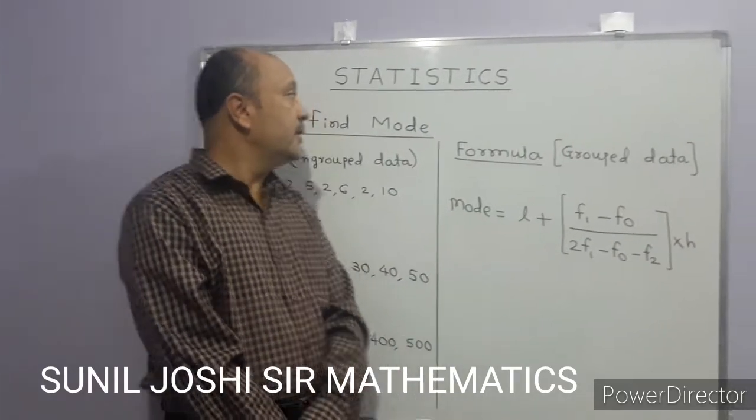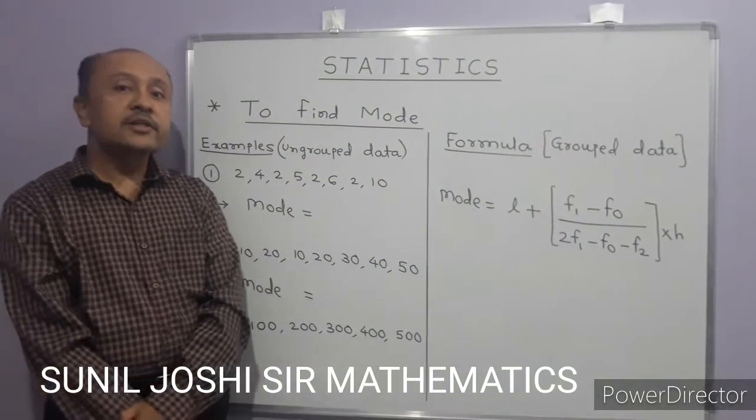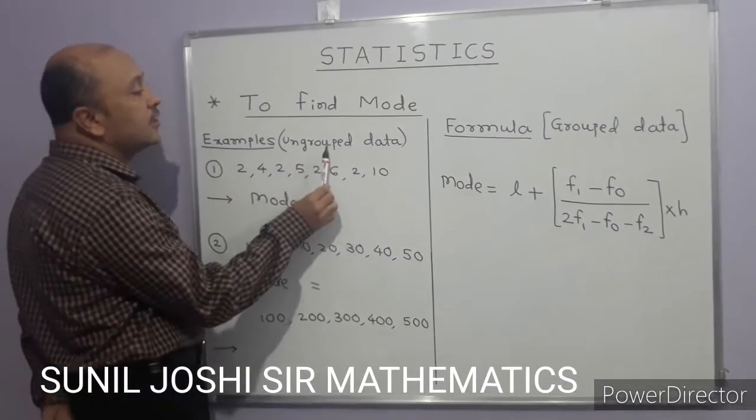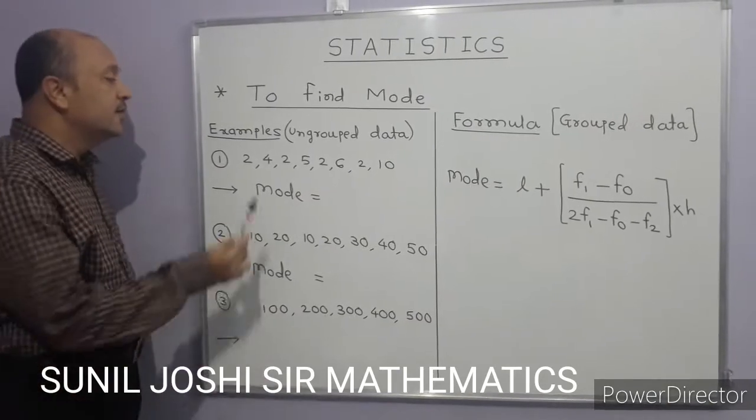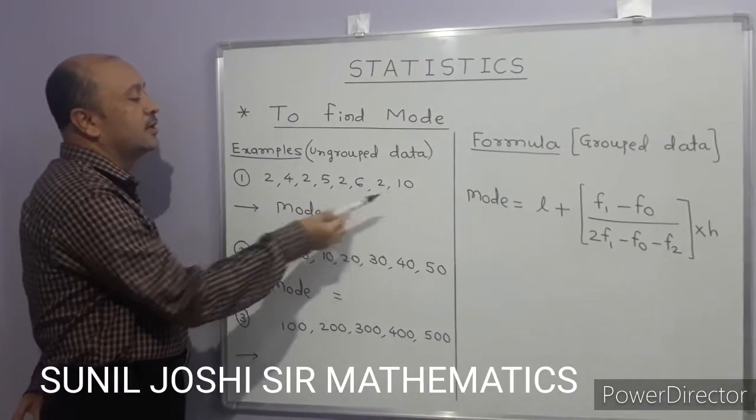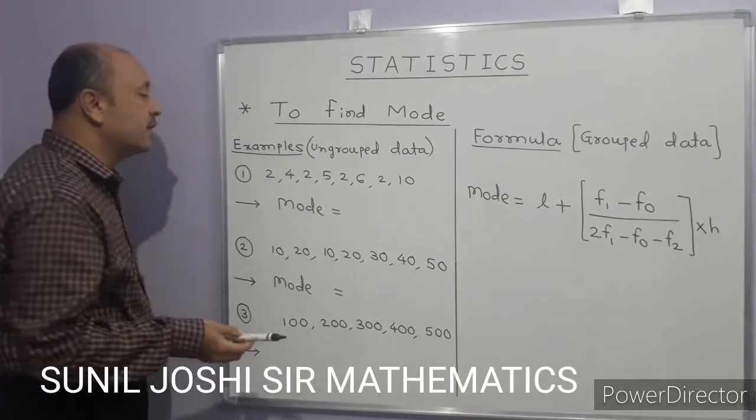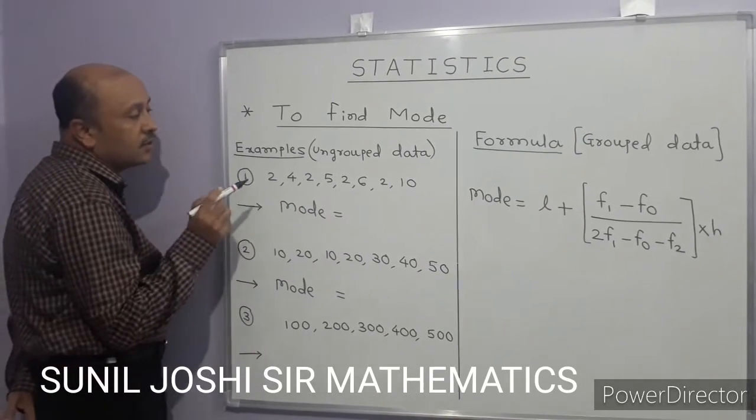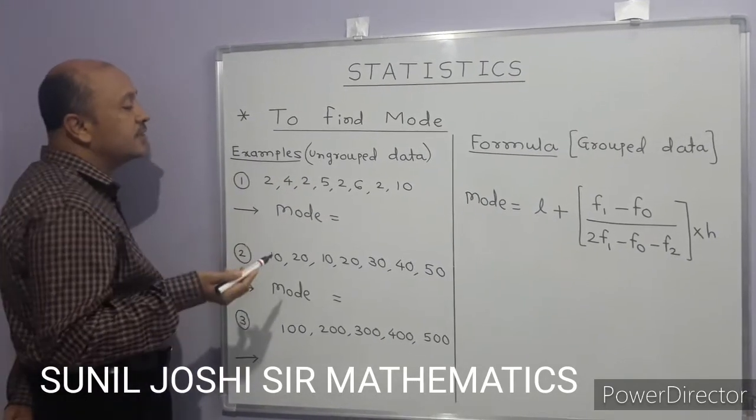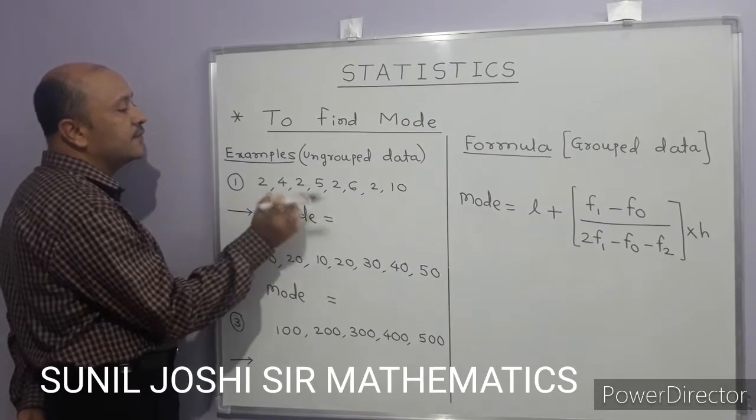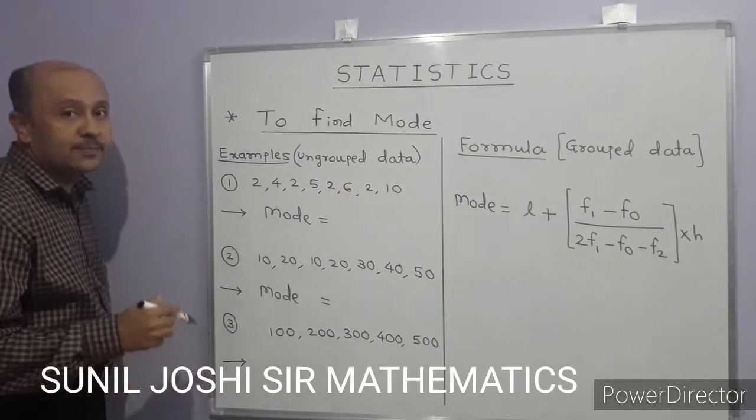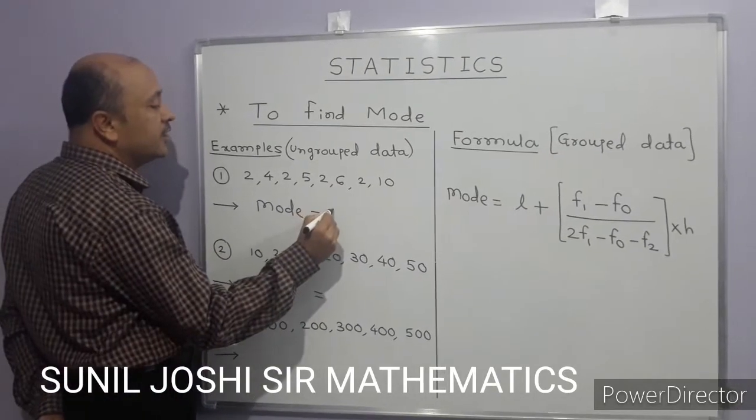So we are seeing today the concept of mode. What is the mode of the data? See students, in this example, ungrouped data is given. What is the data given? 2, 4, 2, 5, 2, 6, 2, 10. Maybe the marks of the students are given. Can you observe here that one number is repeated more times? Which is that number? If you observe, you will see the number 2 is repeated the most times. So the mode of the data is 2.